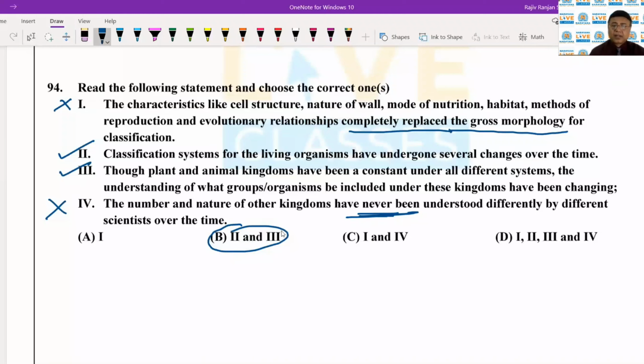The system is called the three domain system because he just conceptualized the three domains. So here let's see the three domains. That is archaea, the second one is bacteria, and the third one is eukarya.